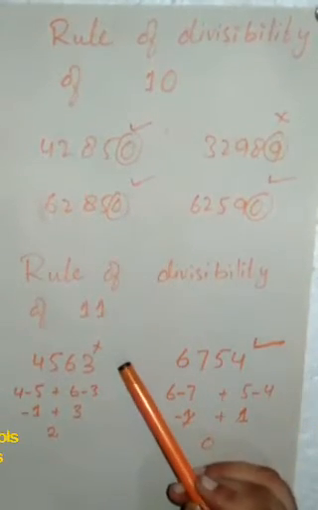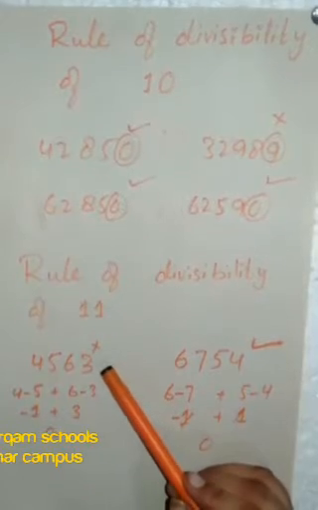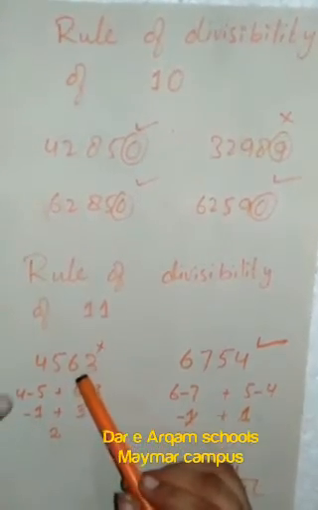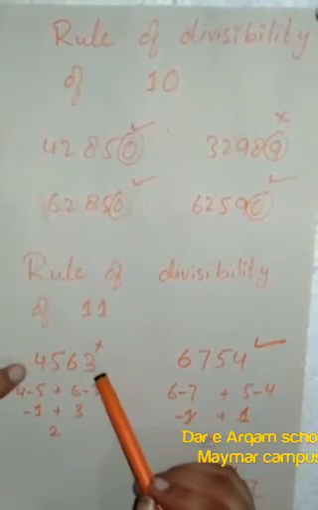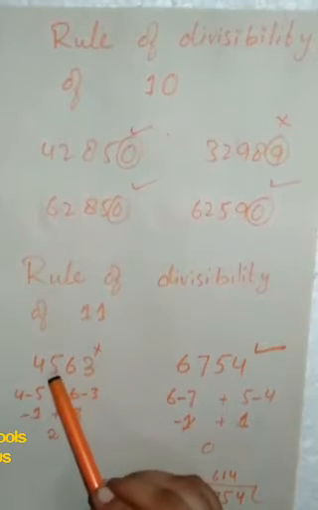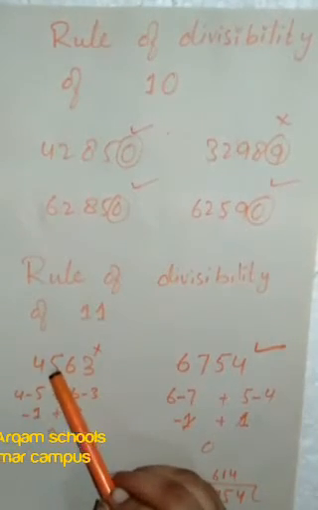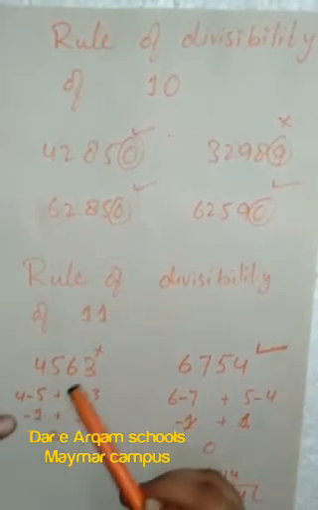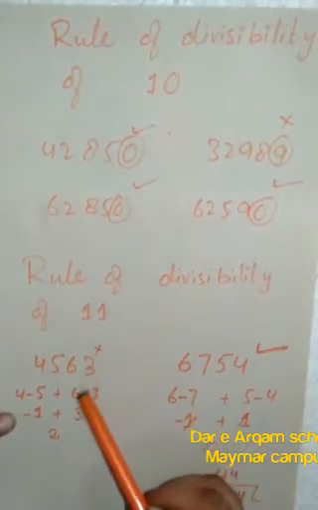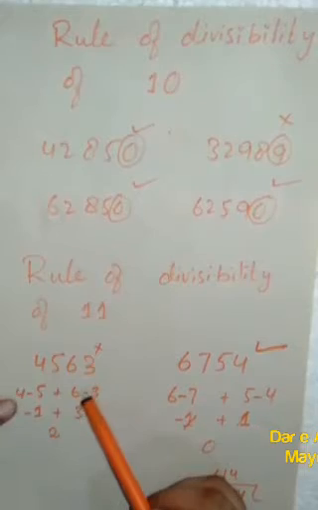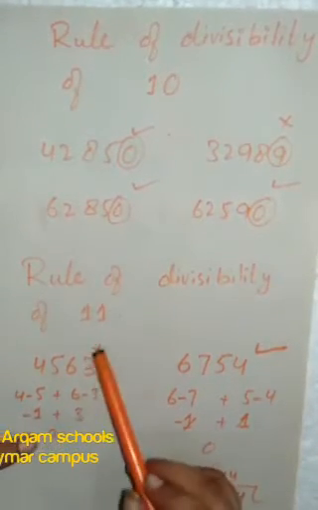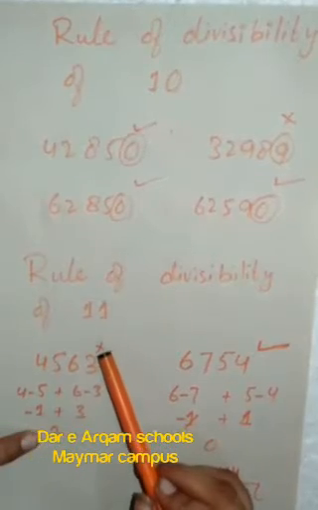And next we have the rule of divisibility of 11. This one is a little bit difficult. For this rule you will subtract the alternate digits on both sides, left and right hand side. Here we have two digits 4 and 5, you will subtract them. And here we have 6 and 3, you will subtract them also. Then you will take the sum of these subtractions. If this sum is 0, then this whole number will be divisible by 11.